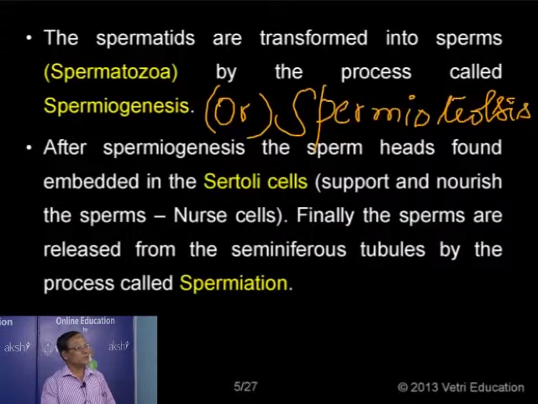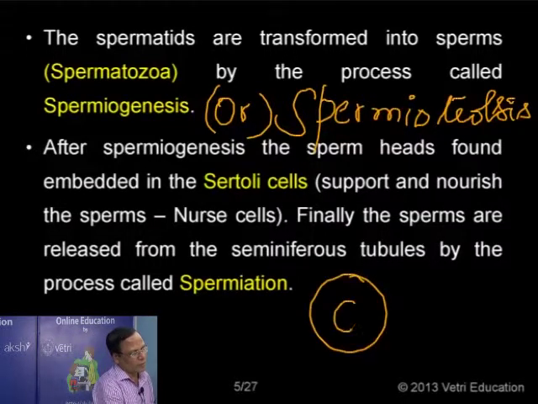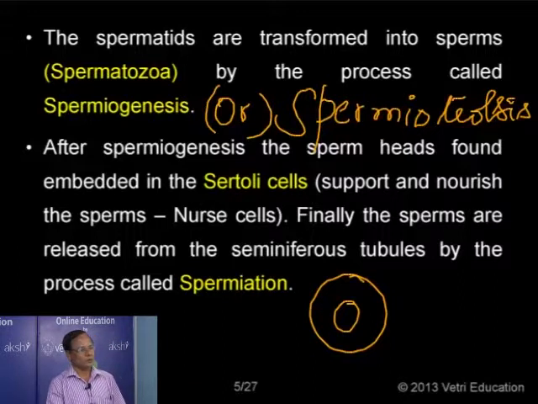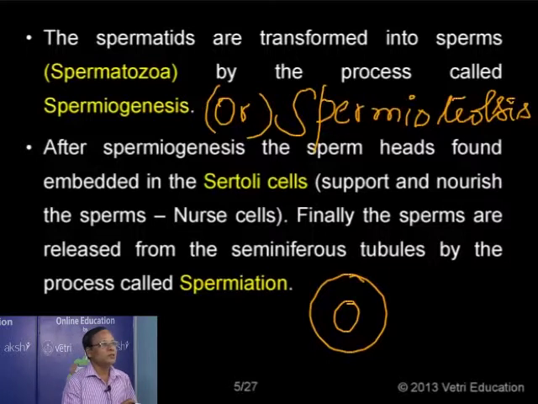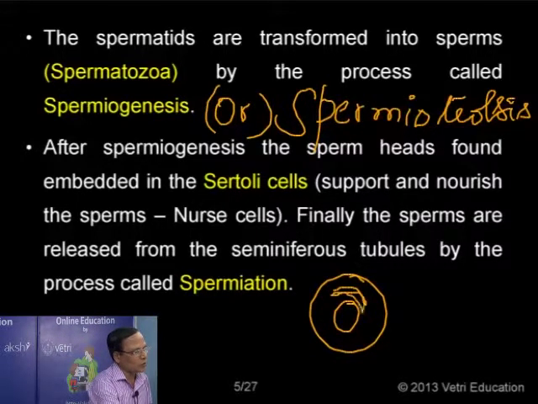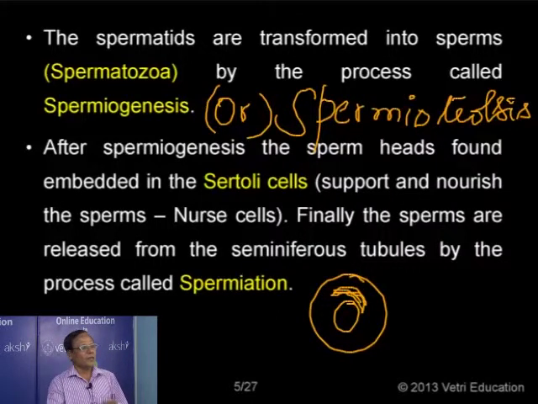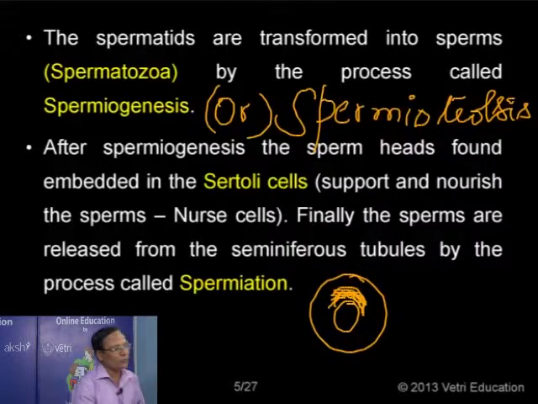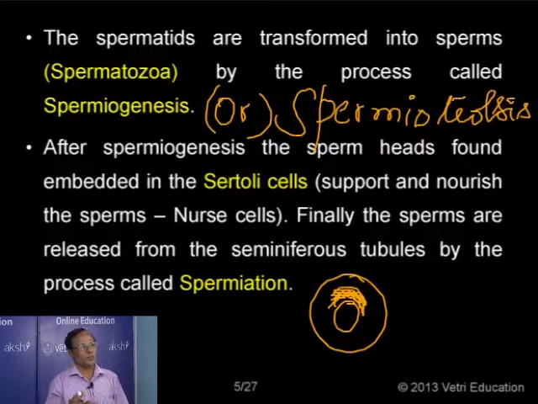So during that process, suppose you are taking a spermatid, I will show you in the diagram. This is a spermatid with a haploid number of chromosomes. There are many changes taking place. One, the nucleus becomes very much condensed by losing water. Number two, most of the cytoplasm is lost. Number three, the Golgi body, one of the organelles, gets modified into what is called the acrosome. This is acrosome formation. These are the main changes, and also the formation of the middle piece and tail.